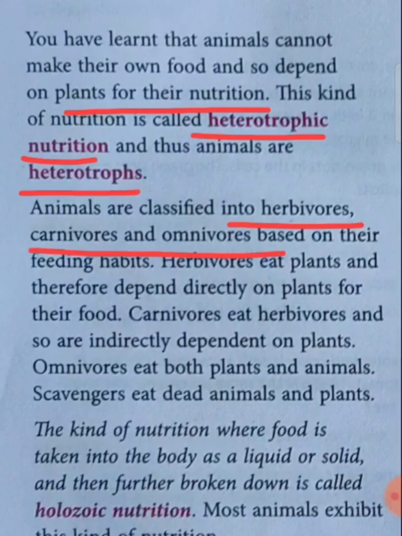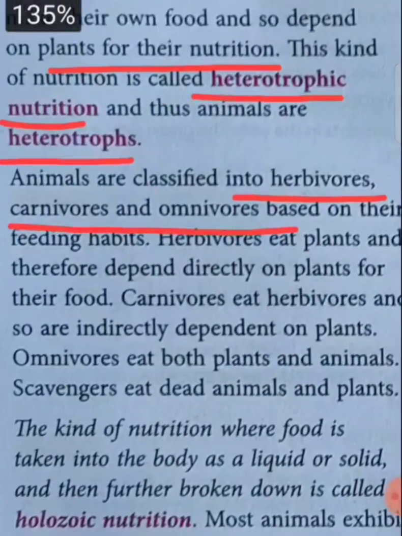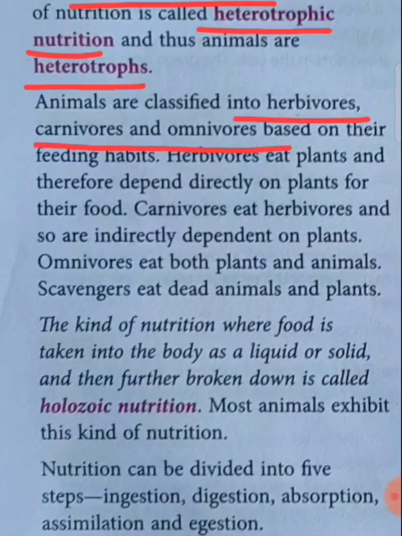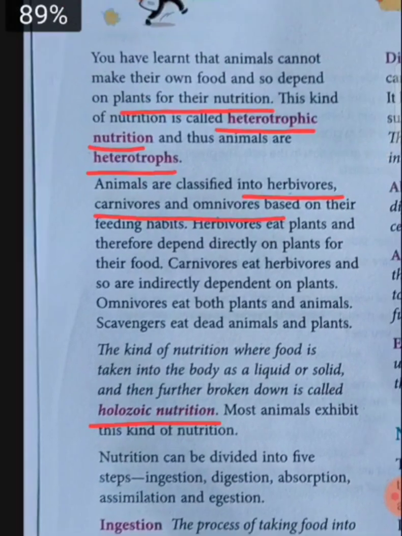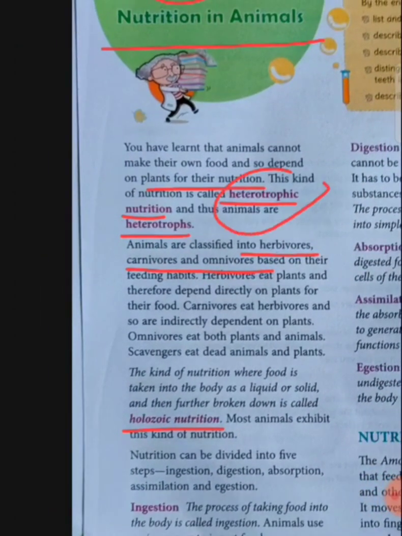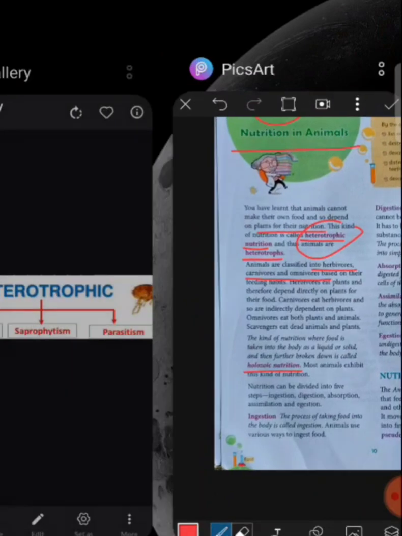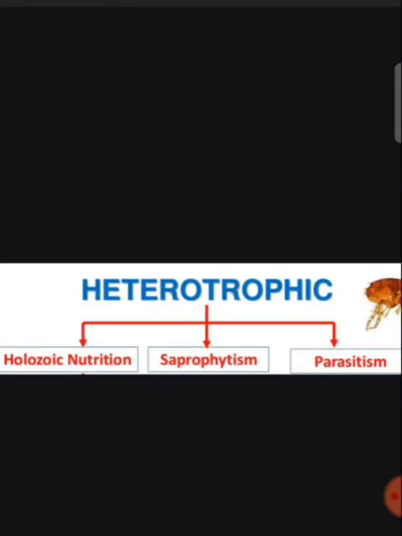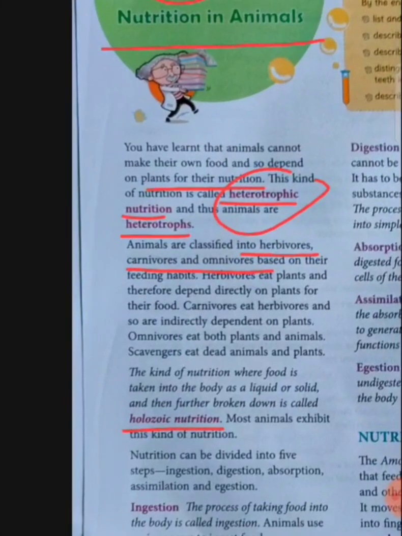Now see, students, next part is what? We have to learn about holozoic nutrition. Now see, students, holozoic nutrition is a part of heterotrophic nutrition. Heterotrophic nutrition can be divided into three parts, that is holozoic nutrition, saprophytism, and parasitism. Now students, saprophytism and parasitism are not there in your syllabus, so we will only study about holozoic nutrition in this part. Now what is holozoic nutrition?